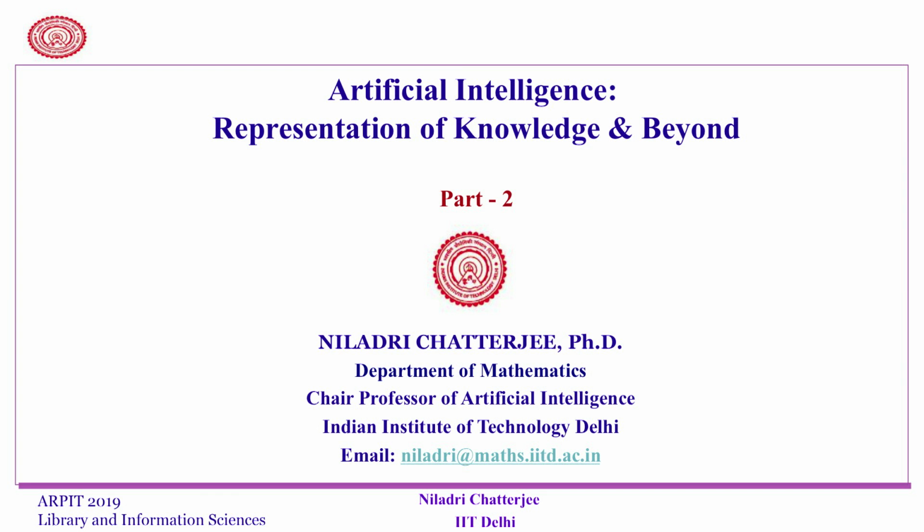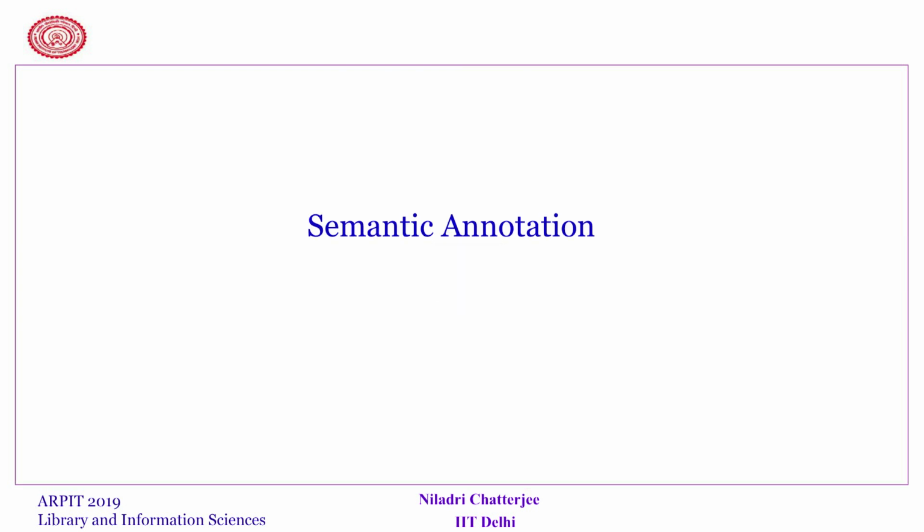In my case, the data is in the form of texts, and I have talked about semantic annotation of this text, from where we can gather information. This information along with expert knowledge or some other sources of knowledge can help us in building our knowledge based systems. So, let us revisit semantic annotation.